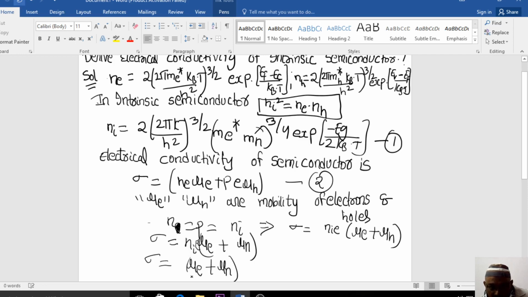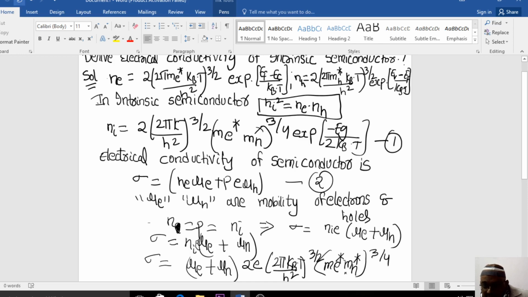Now n_i is from equation number 1, so what can I write here? 2 into (2 pi m k_B T over h squared) whole to the power of 3 by 2, into (m_e m_h) whole to the power of 3 by 4, into exponential of minus E_g by 2 k_B T. You can just see equation 1 if you have not understood.